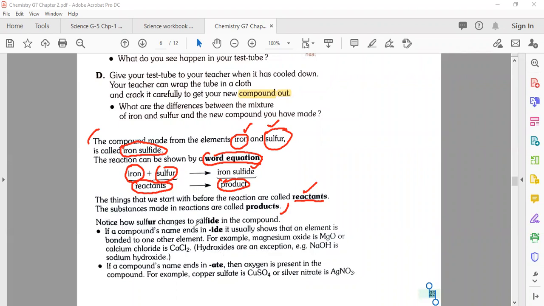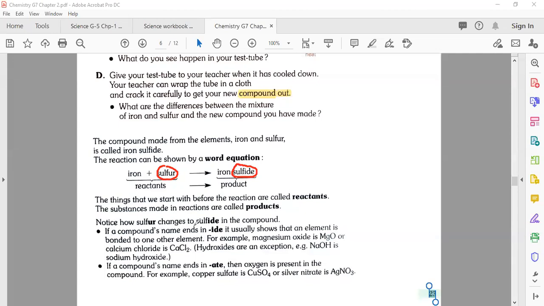Now, let's see the last part of today's lesson. Notice how sulfur changed to sulfide. If you remember, what we wrote before was sulfur. But when we write its name in the product form, or in a compound form, we write sulfide. Be careful. Look, here it is sulfur, and here we mention sulfide.